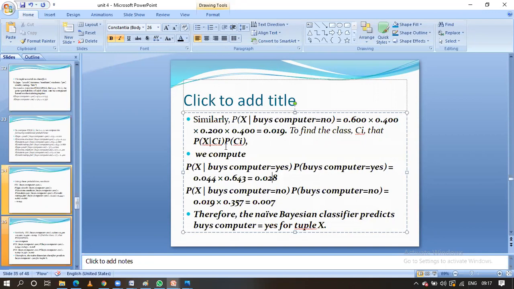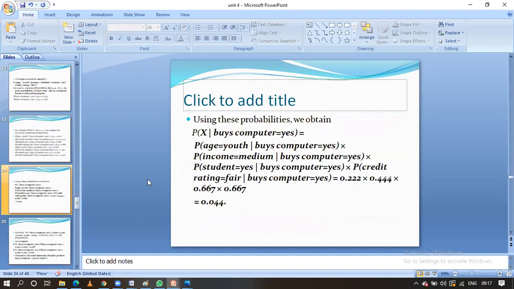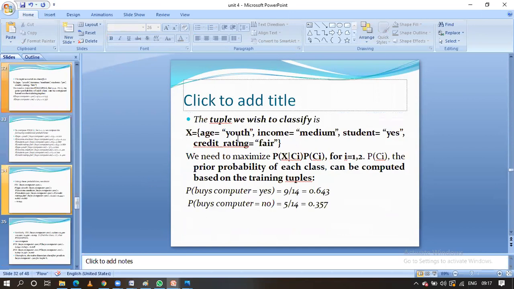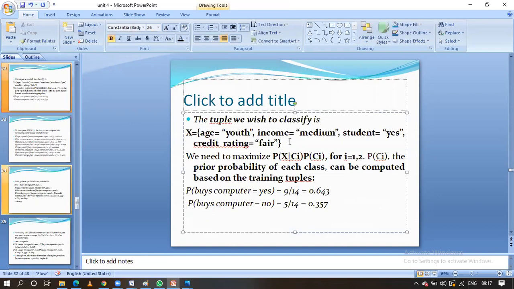What is the given data, guys? Okay, here is the given data. What is the prediction we got for the given data, that is age equal to youth, income equal to medium, student equal to yes, and credit rating equal to fair? With the help of Naive Bayesian classification, we have predicted that for this particular data he is able to buy a computer.